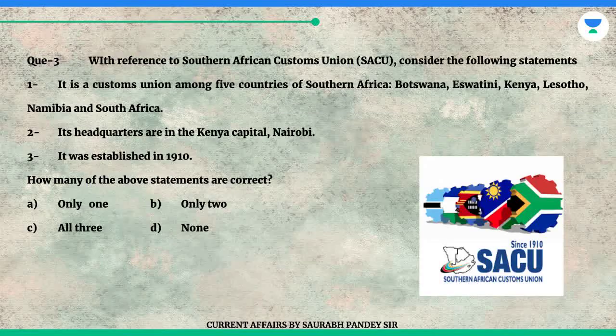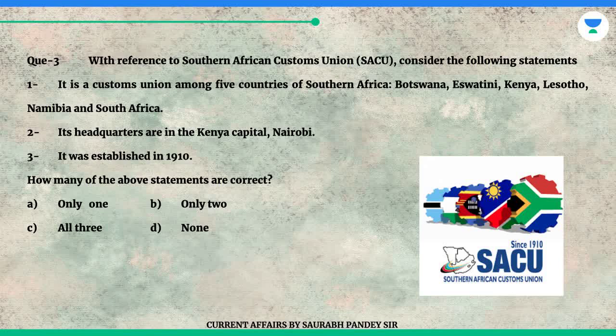Question 3. With reference to Southern African Customs Union, SACU, consider the following statements. 1. It is a customs union among 5 countries of Southern Africa: Botswana, Eswatini, Kenya, Lesotho, Namibia, and South Africa. 2. Its headquarters are in the Kenya capital, Nairobi. 3. It was established in 1910.